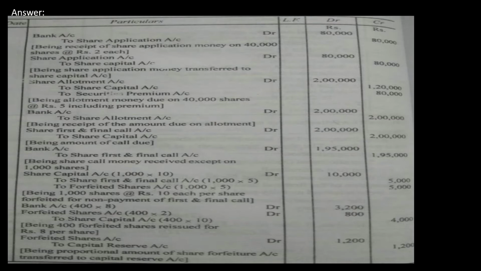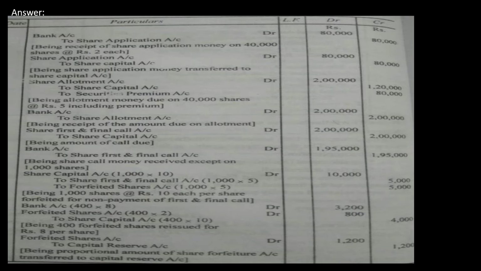Look here, first entry, bank to share application. That is 80,000. Same share application to share capital, same 80,000. Then for allotment, what is the number of shares we have to write? So share allotment account at 2 lakh, to share capital 1,20,000, to security premium 80,000. Then the money received in allotment is 2 lakh. The same 2 lakh is received, that is including premium.